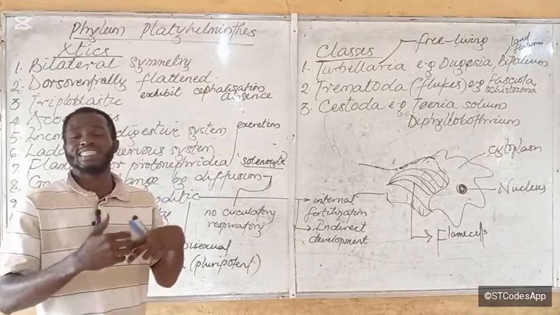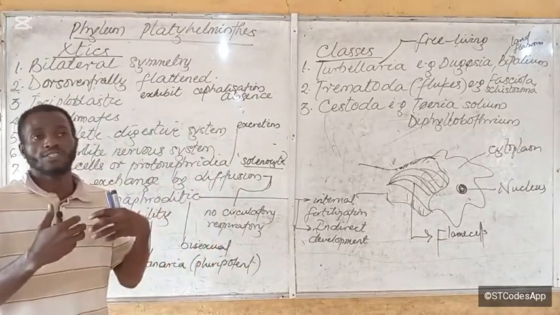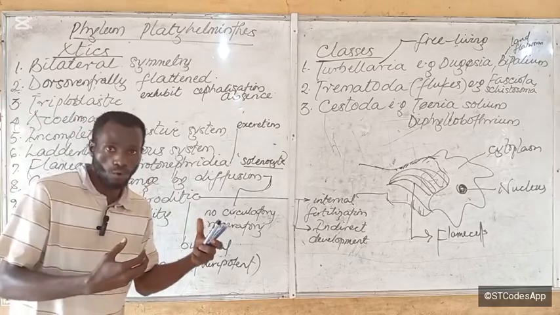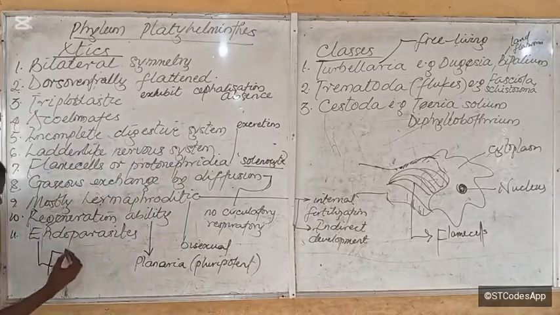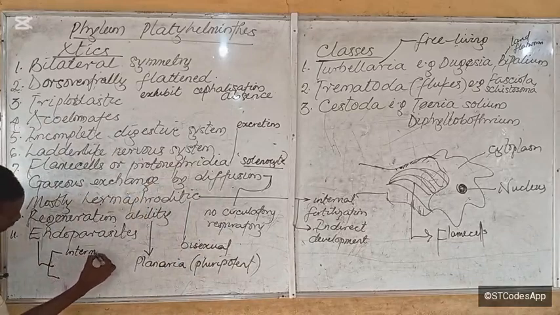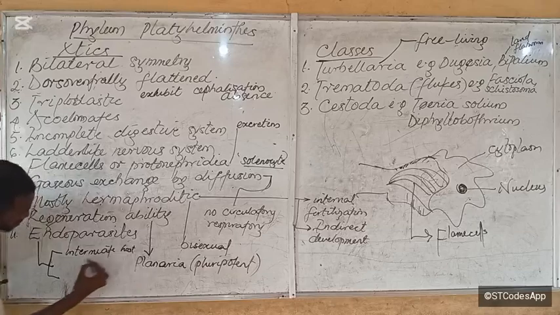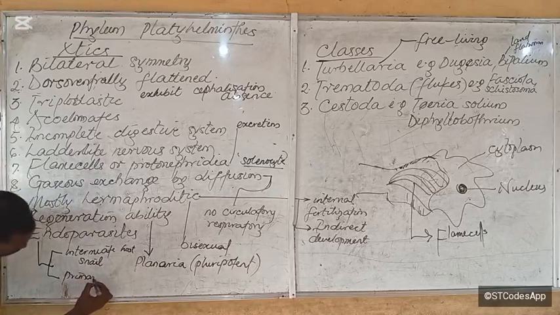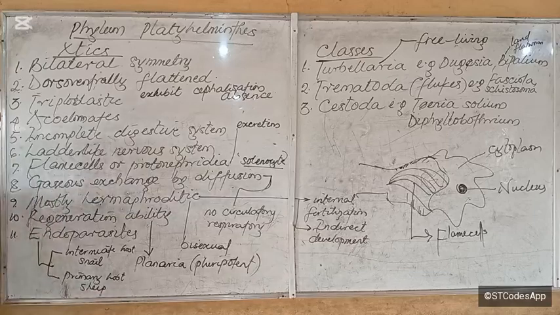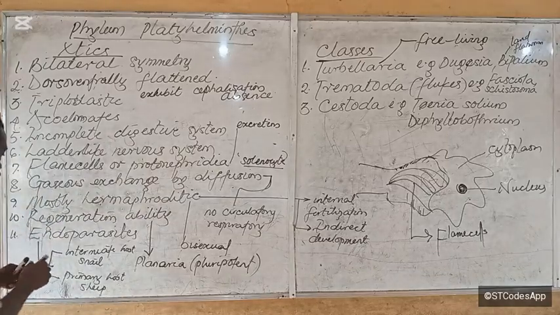There's one that is called the intermediate host, and there's one that is called the primary host. For example, the intermediate host of fasciola is a snail, but the primary host is a sheep.